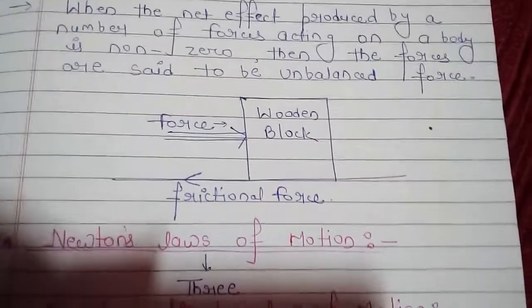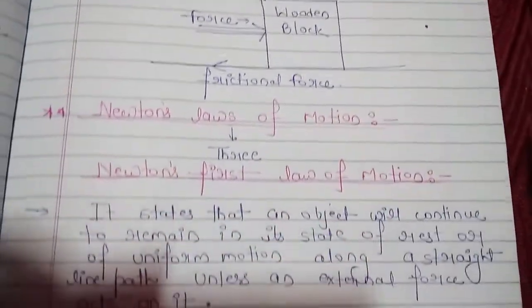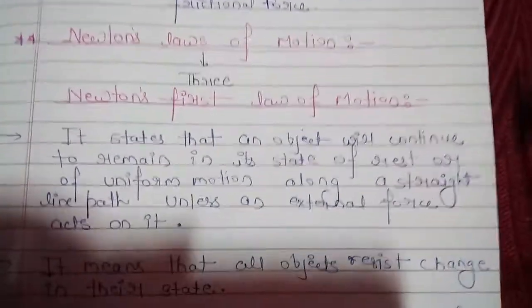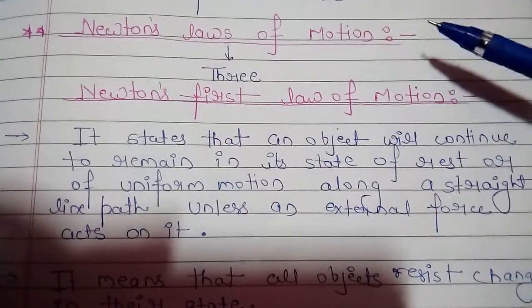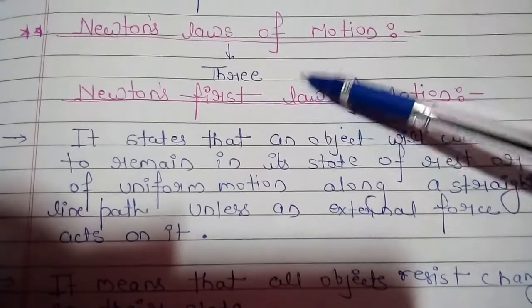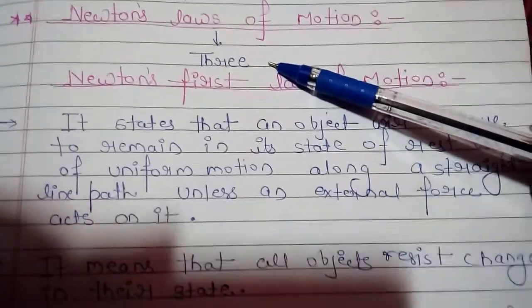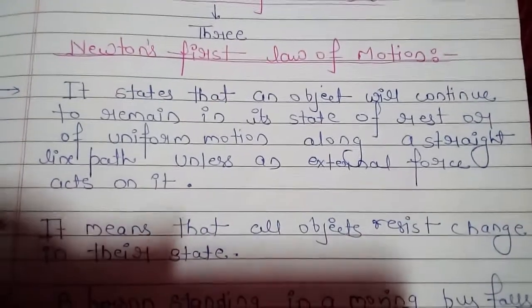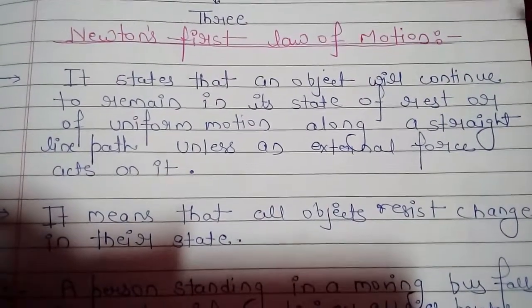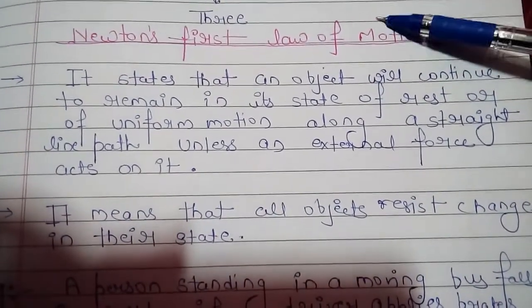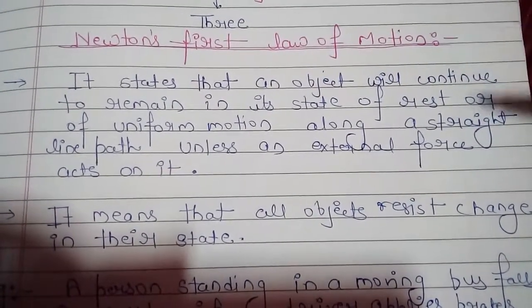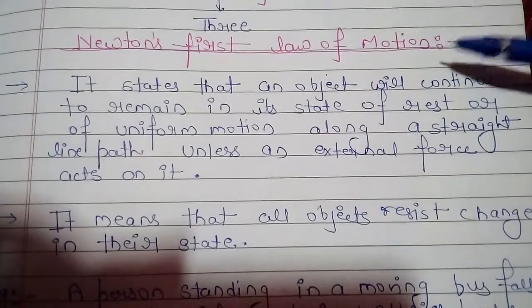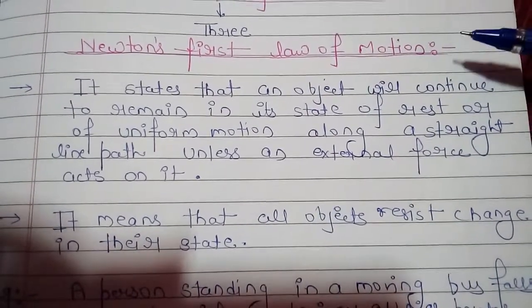Now our next topic is Newton's laws of motion. This is a very important topic. There are 3 Newton's laws of motion, and in this video we will see only the first one. Newton's first law of motion is also called the law of inertia.